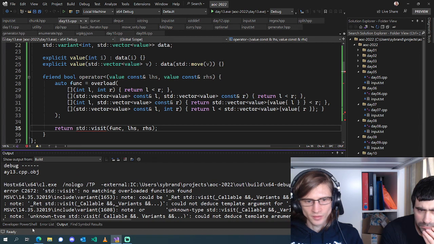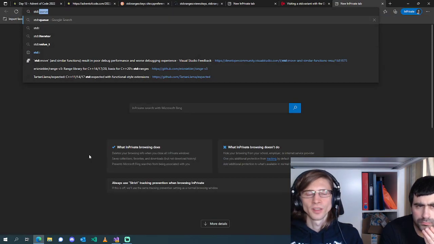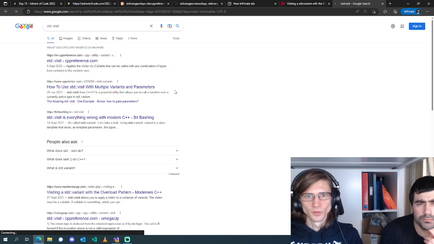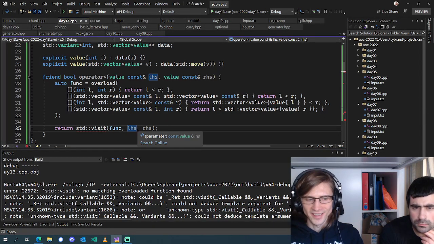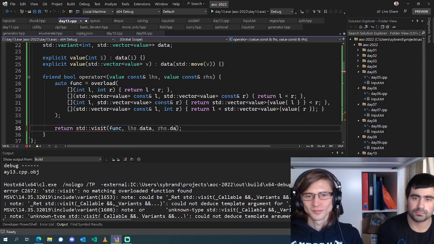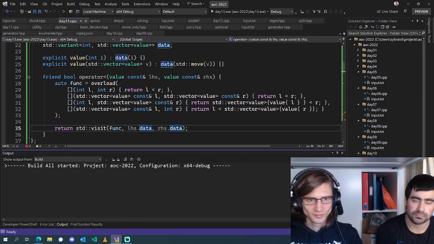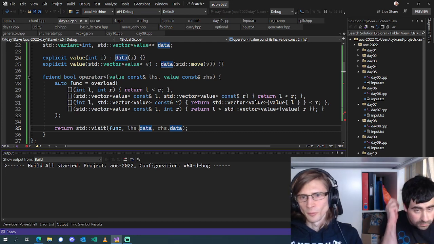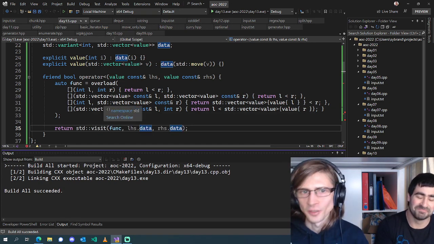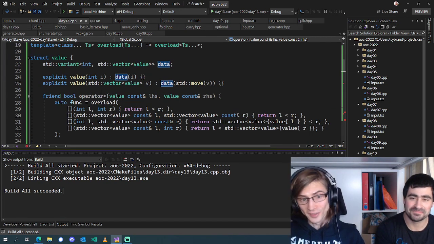Could it be this std visit actually has more than one overload? It has, okay, since C++20 it has a single overload, and it couldn't deduce the type of R. Use LHS.data and RHS.data. Yes, thank you. Because we weren't actually passing in variants at all. We were just passing in our values.